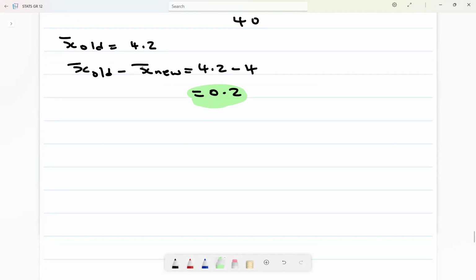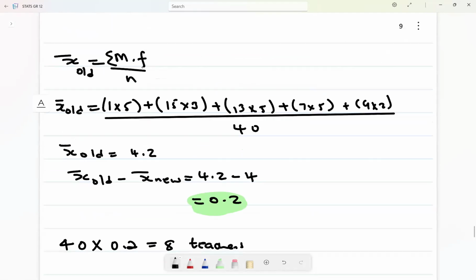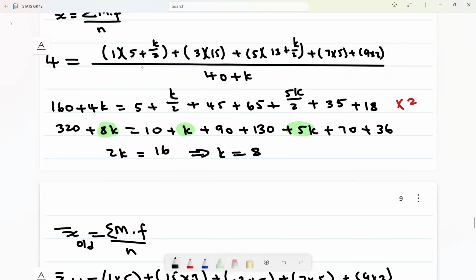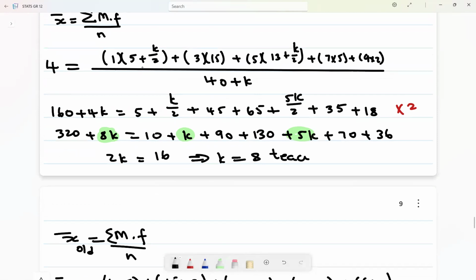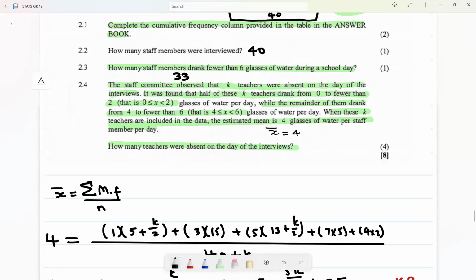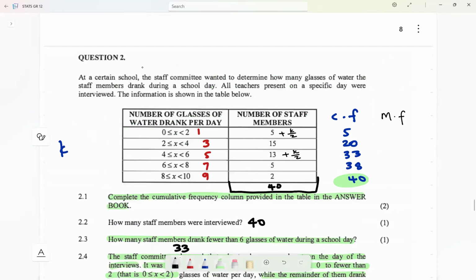And then I can say, okay, of the total 40, multiply by 0.2, I will get the teachers that were absent. Then I say 40 multiplied by 0.2, I get 8 what? Teachers. Similarly here, k is the same as what? As 8 teachers. So yeah, that's basically that, guys, for a November 2023 question paper. I hope you enjoyed this one.